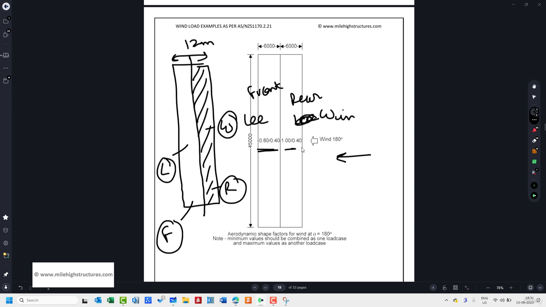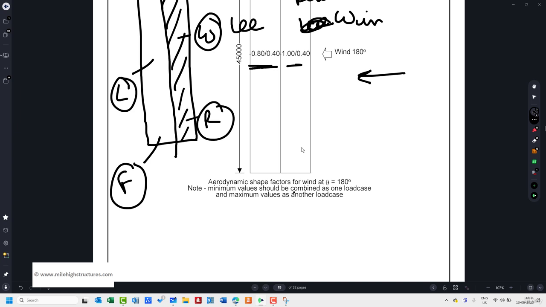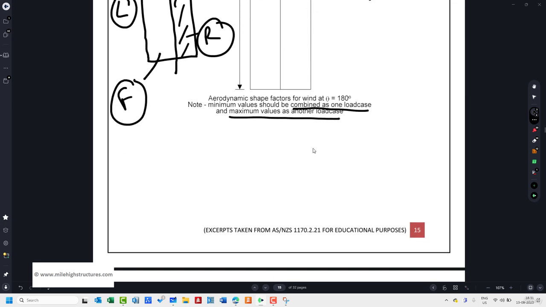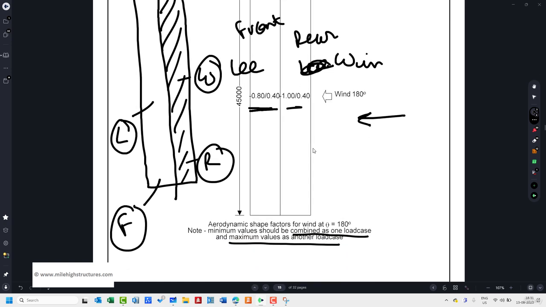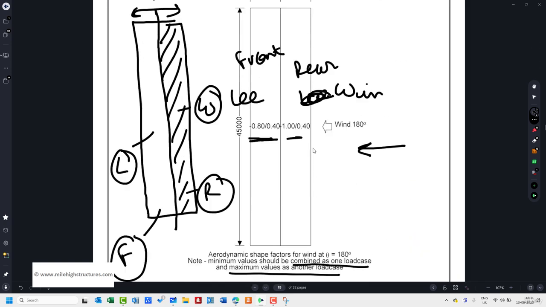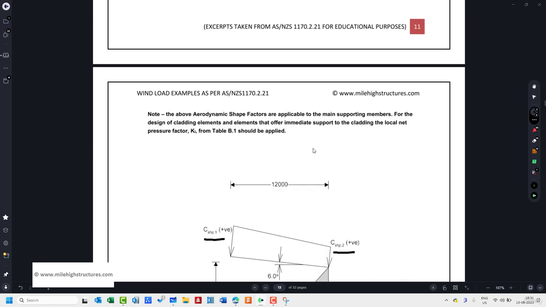And there is one more thing that you need to understand, that when we're talking about the load cases, the minimum values should be combined as one load case and maximum values should be combined as another load case. So we do need to take the minimum coefficient in one particular load case and maximum values in the second load case. So I hope this is also clear to you.